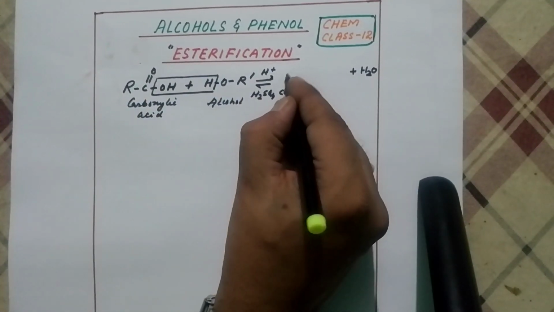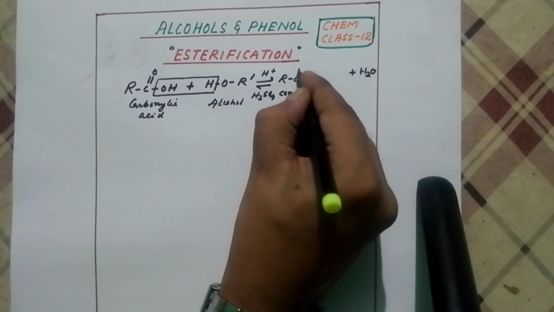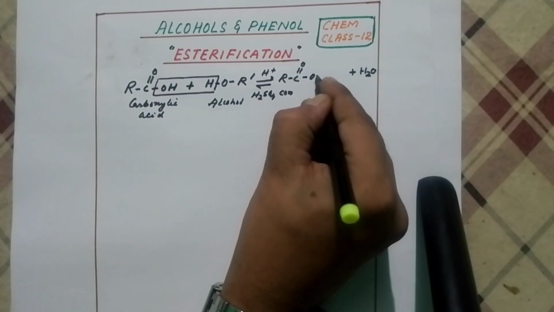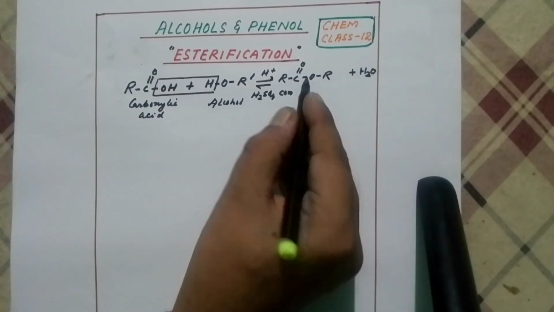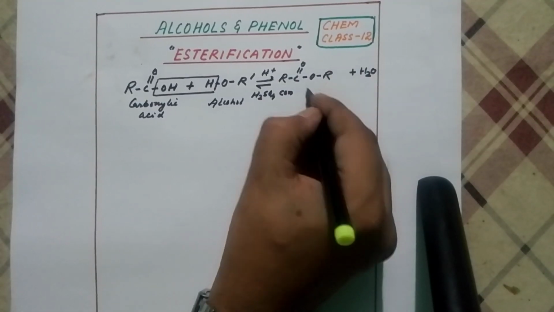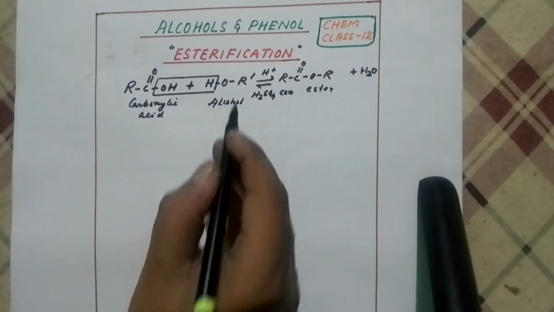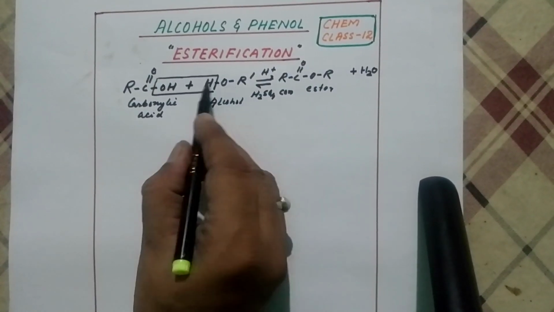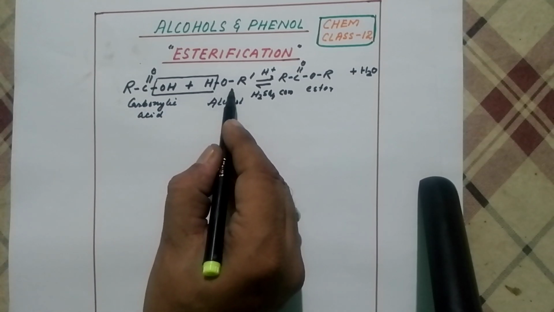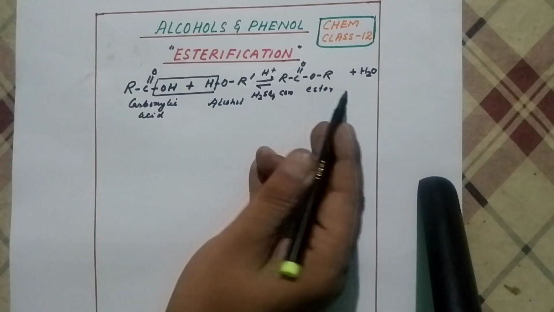Now what happens after cleaving? What you get? You start from here, R, single bond, double bond O. This is called carbonyl group. Then you got this type of compound where COR is an ester. Now here we have to remember one thing. When you react carboxylic acid with alcohol, the process is called esterification, means the product is ester and this water